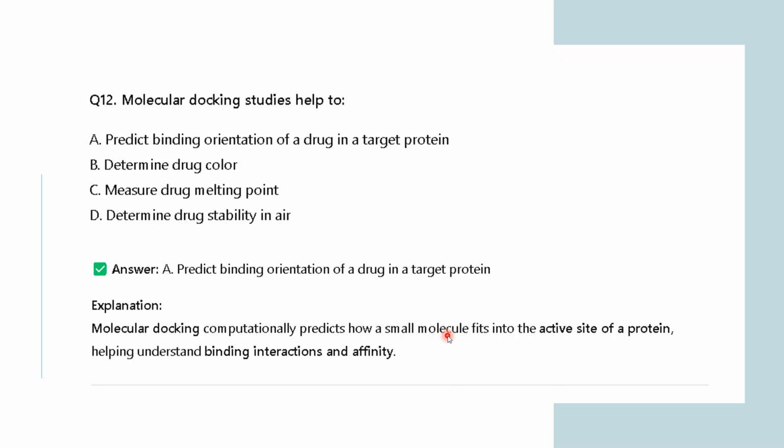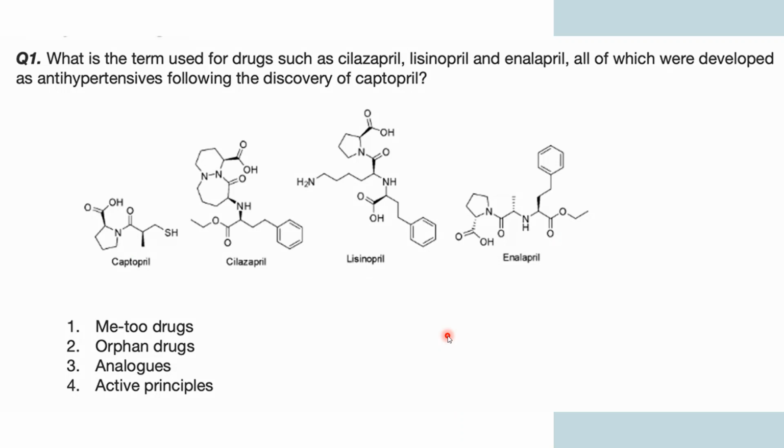I hope it is clear. Now coming to the next question. What is the term used for drugs such as cilazapril, lisinopril, enalapril, all of which were developed as antihypertensives following the discovery of captopril? Me Too drug, orphan drug, analogs, or active principles. Okay. We have just now talked about Me Too drugs and orphan drugs.